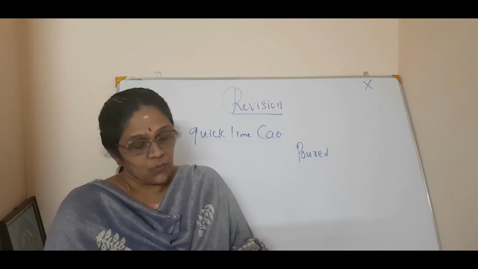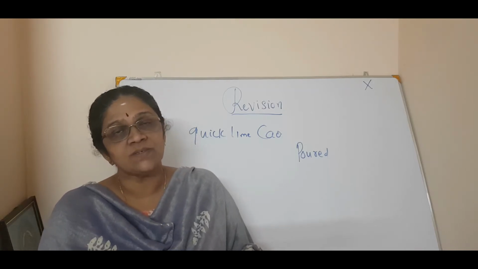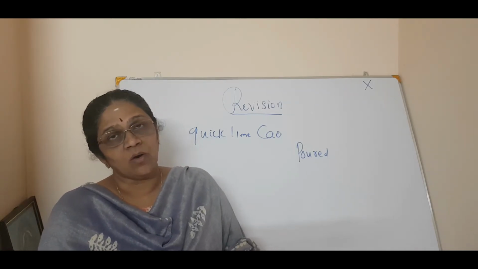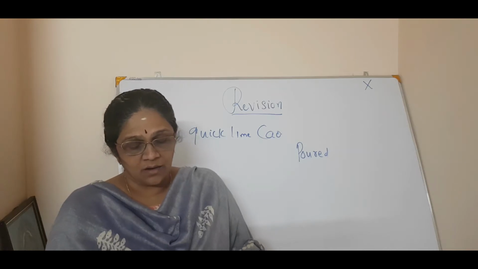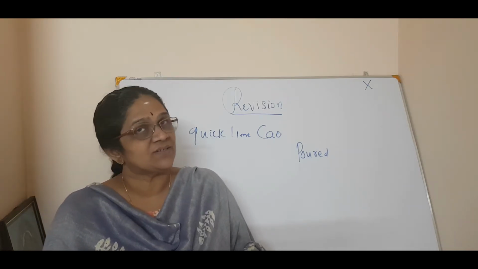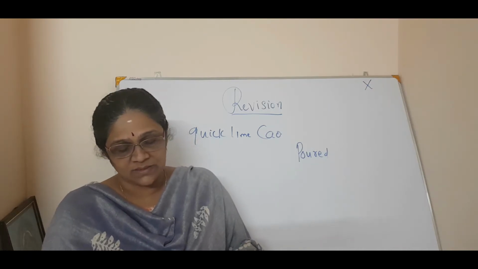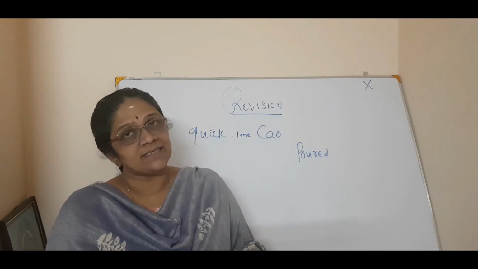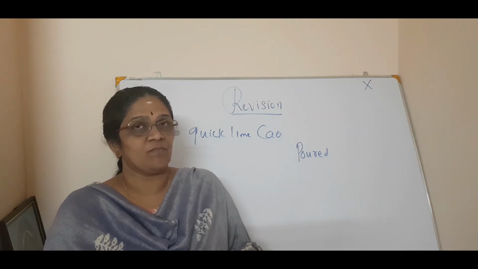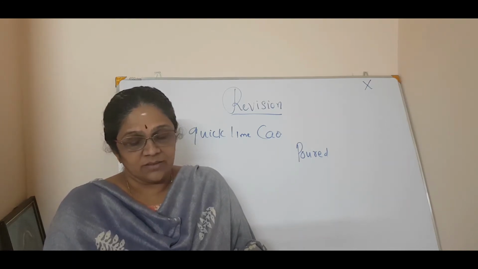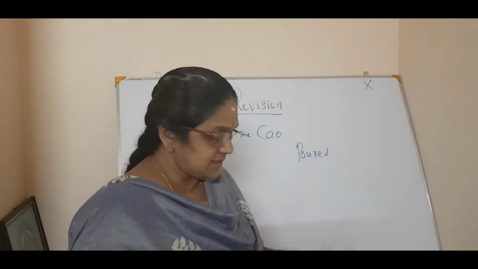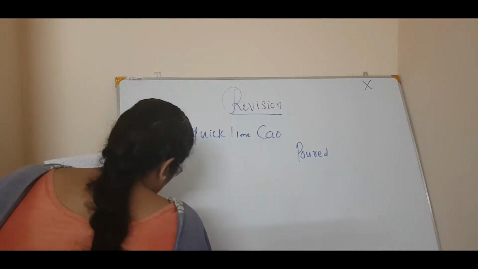Fourth question is why covalent compounds are poor conductors of electricity? Why covalent compounds are poor conductors of electricity? Okay. Now the fifth question is you have to draw a table.